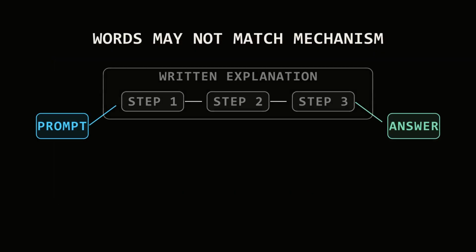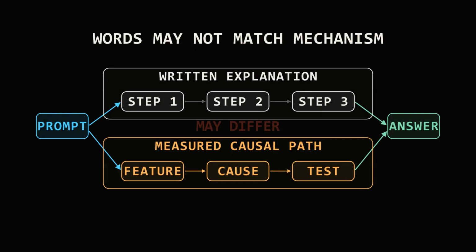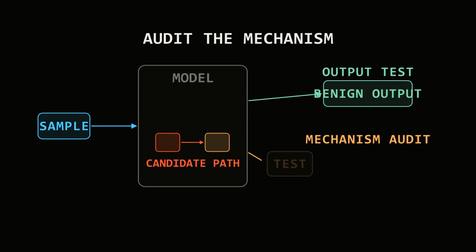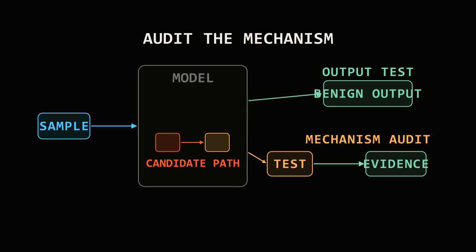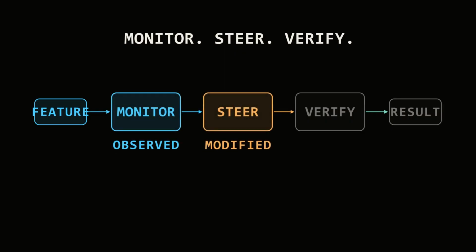The reasoning a model writes on screen is not guaranteed to be a faithful transcript of its internal mechanism. A polished explanation can still hide a different computation underneath. That is why interpretability matters for safety. An audit can search for hidden objectives, deceptive shortcuts, unsafe concepts, or mechanisms that ordinary output tests miss. In the future, these tools may help monitor important features, steer dangerous behavior, and verify that a model solved a problem for the reason we expected.